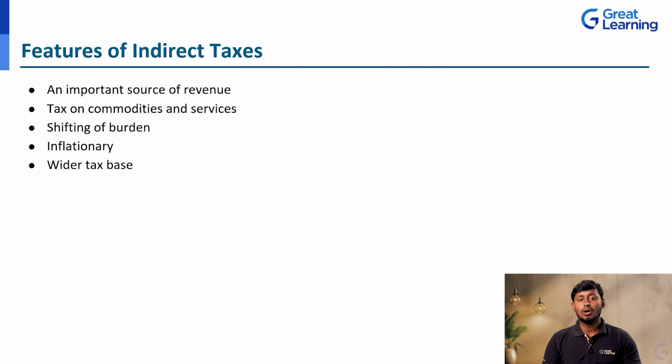For example, the cost of production for that particular product is 5 rupees, but they sell it for 12 rupees. Why? Because of the sales tax or VAT that they add, and that burden is shifted to the customer. But nowadays, what happened? There is a cascading effect for all these indirect taxes.